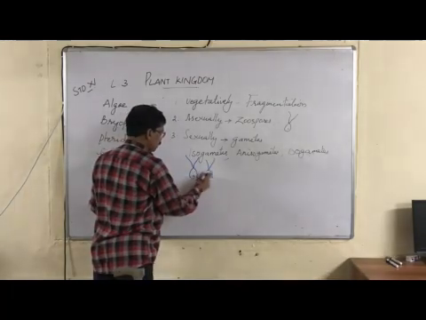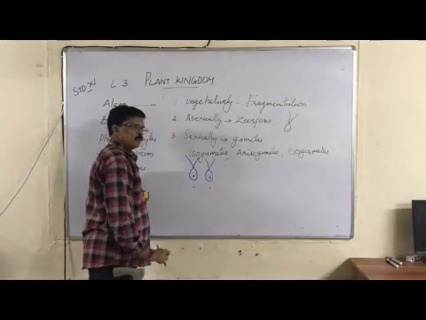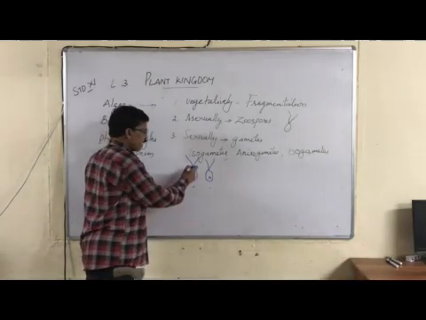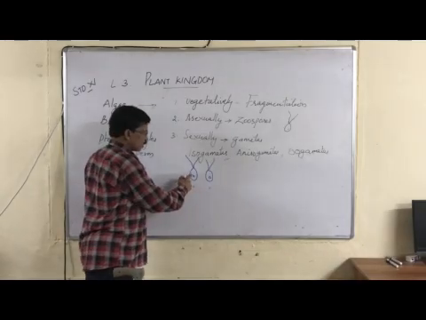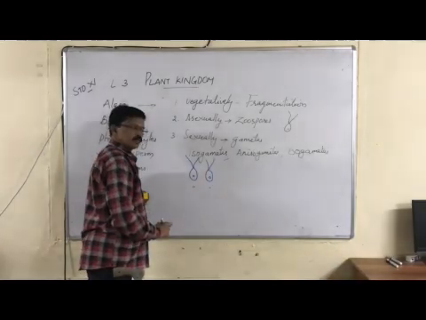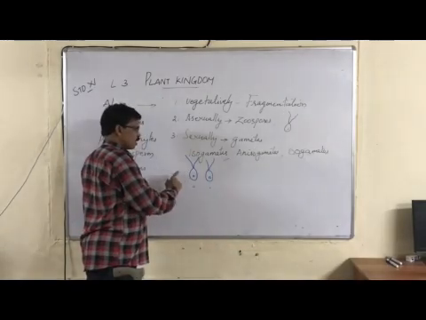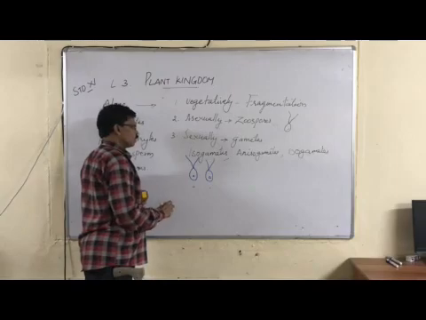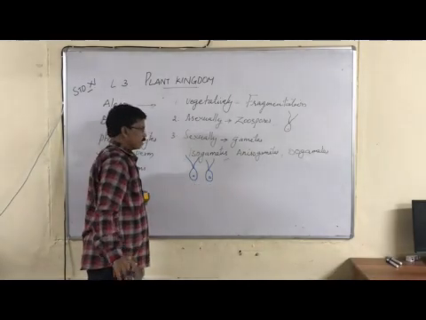These two gametes are similar in size and shape and function, because both have flagella. They are motile, functionally the same, structurally the same. Such structurally and functionally similar gametes are called isogametes. This is very common in Chlamydomonas and Spirogyra.